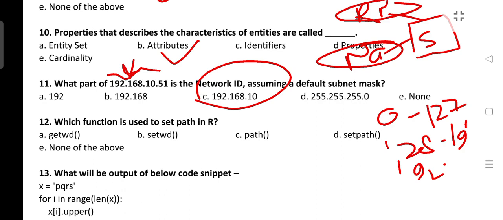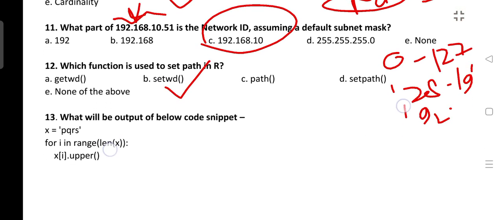Next is, which function is used to set path in R? setwd is the correct answer. This question has come in some exam. So setwd is the correct answer. Set working directory. Promise.